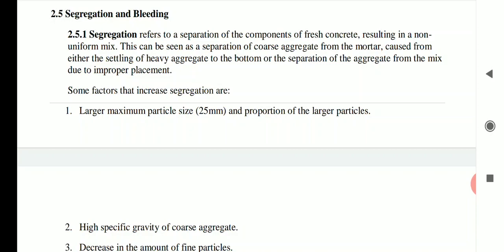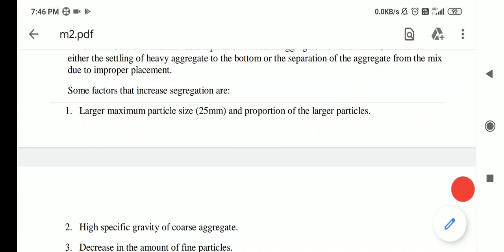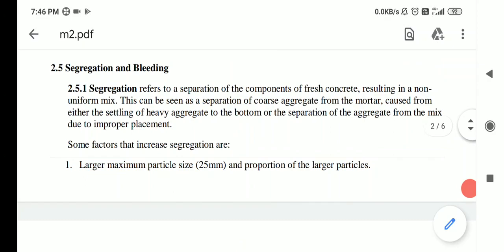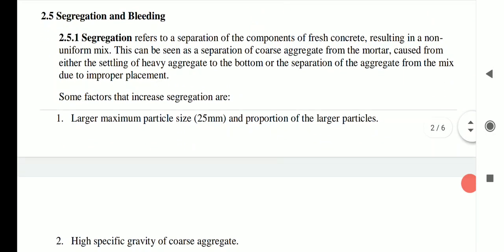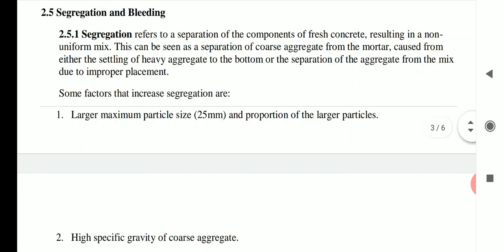In the previous class we were studying about the fresh concrete. In that we studied the characteristics of fresh concrete, the definition of fresh concrete, the workability, and the factors affecting the fresh concrete. The continuation of this is segregation and bleeding. Segregation and bleeding are two important definitions related to concrete, precisely for fresh concrete. So we'll see the definitions of segregation and bleeding.